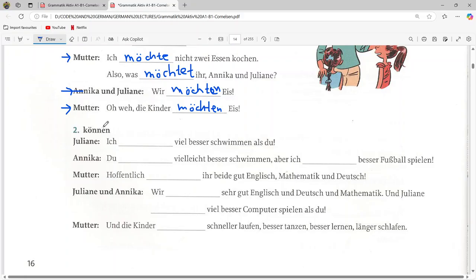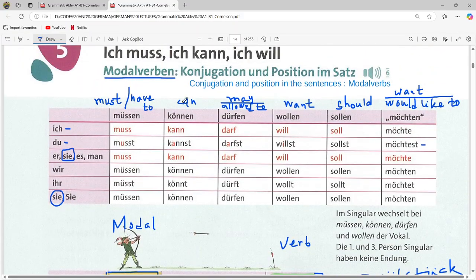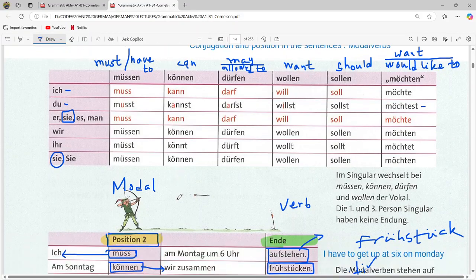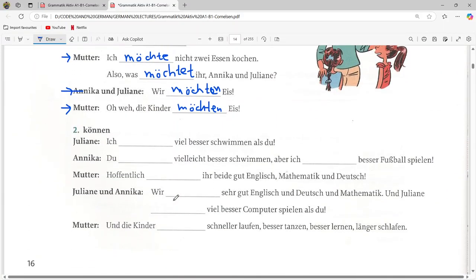Next task, können. So we have to fill in the blanks with the verb können. Können means can. Let us look at the table. This is the können and the English word is can. Ich kann, du kannst, er sie es kann, wir können, ihr könnt, sie können. So let us recap this one and we now solve. I will solve this one very quickly.